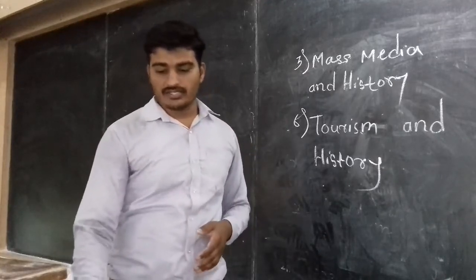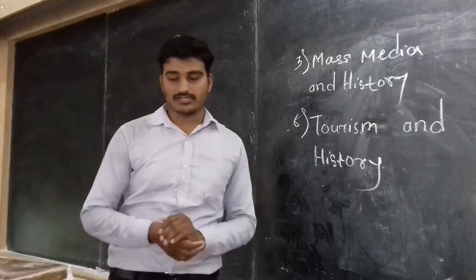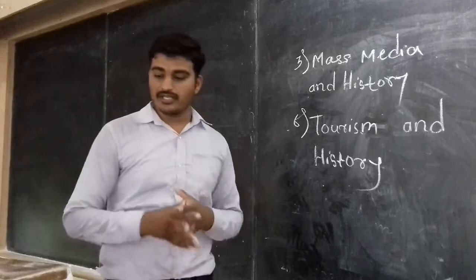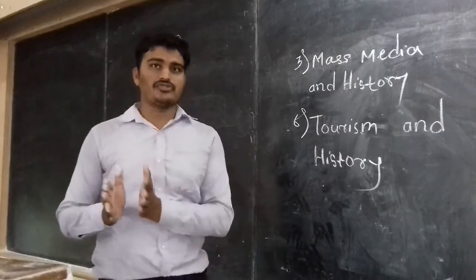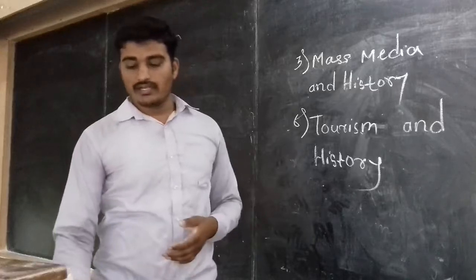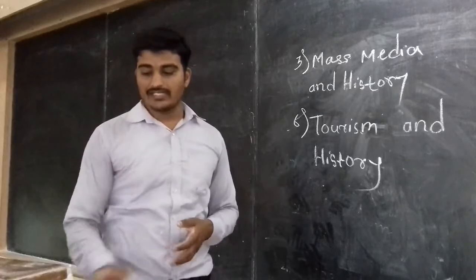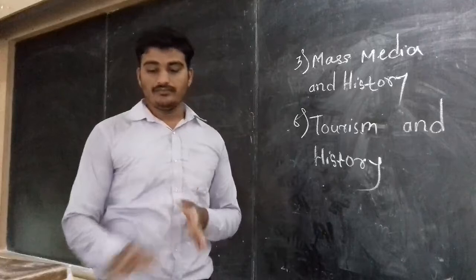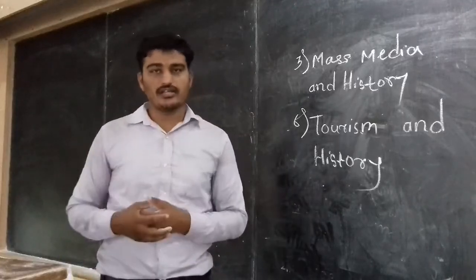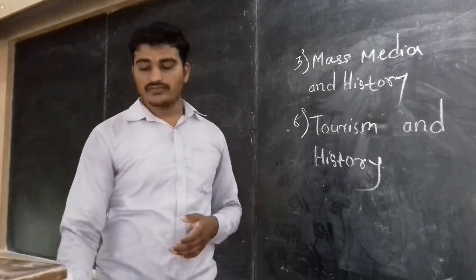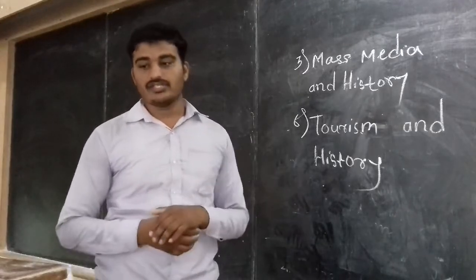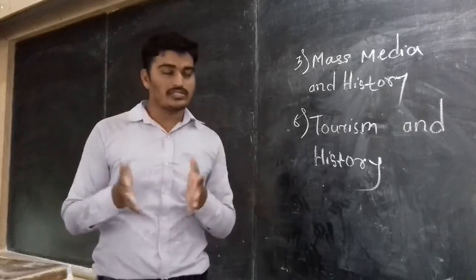And the last point, history and other disciplines. In that field, it highlights the importance of museums, libraries and archives. What is meant by archive, that we are going to see afterward. And understand the objective of analysis of possible historical studies. We are going to study historical events, and the last one, to correlate between history and other disciplines. So these are all the points we are going to see in the whole syllabus.